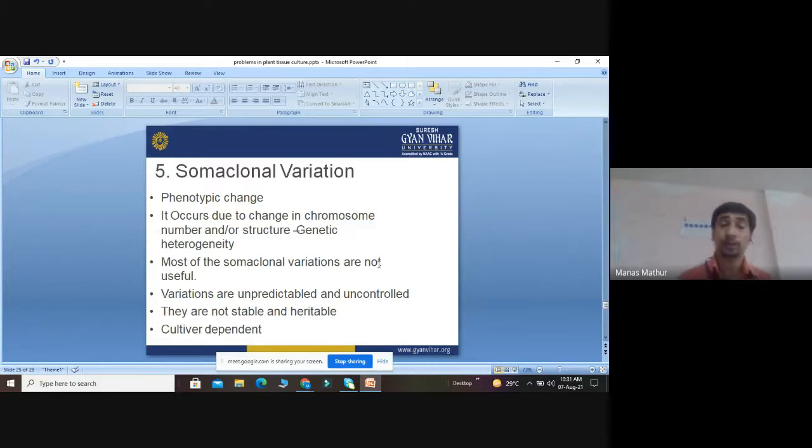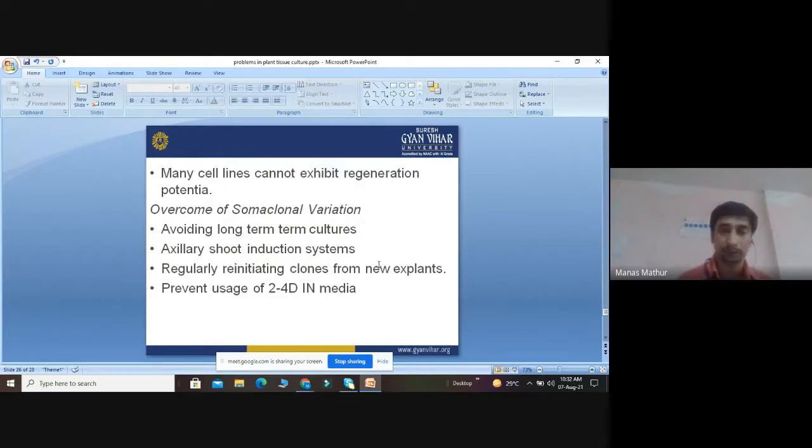So what I told you, chromosome variation occurs due to phenotypic changes. They can cause several changes in the chromosome structurally, like inversion, deletion, duplication, or numerically, like tetrasomy, aneuploidy, polyploidy. Most of the variations are not useful. They are unpredictable and uncontrolled. We cannot control them. They are not stable, they are not heritable, and they are cultivar dependent. So this is the major problem of chromosomal variation. Actually, many cell lines cannot exhibit regeneration potential. So, how can we control the problem of chromosomal variation?